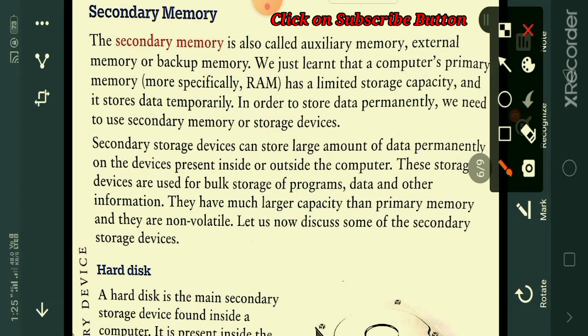In today's class I am going to explain the next topic of your first chapter, that is secondary memory. Secondary memory is also called auxiliary memory, external memory or backup memory.